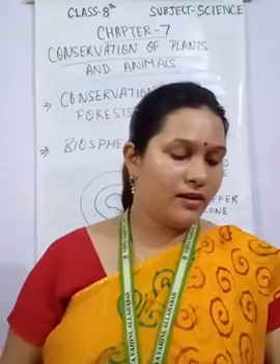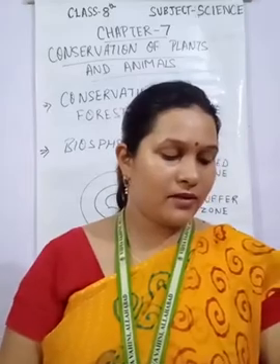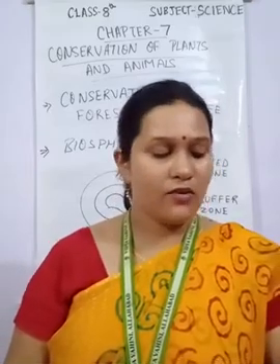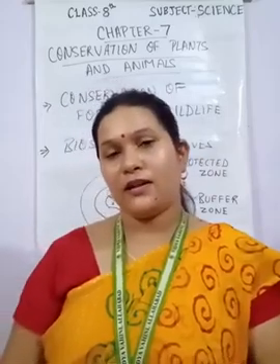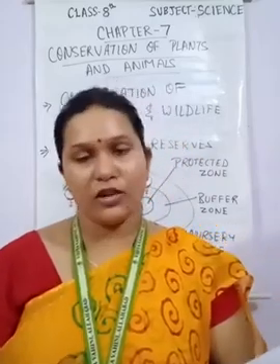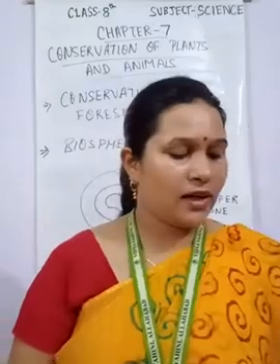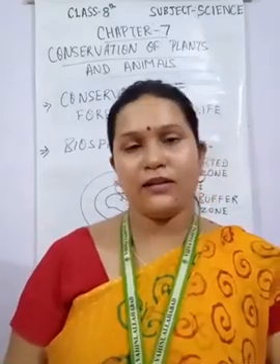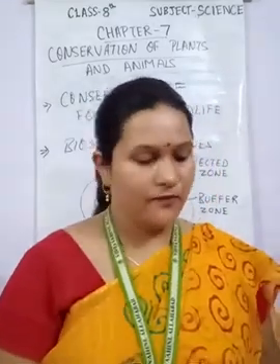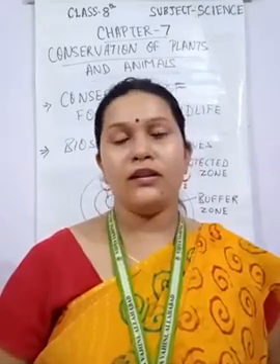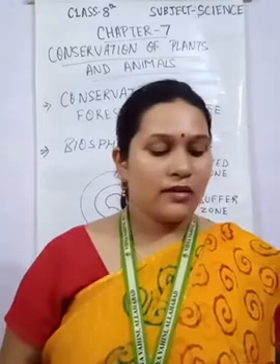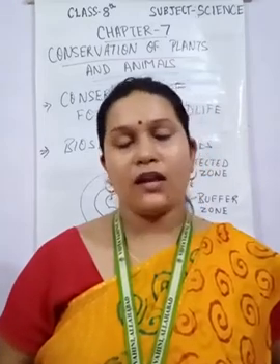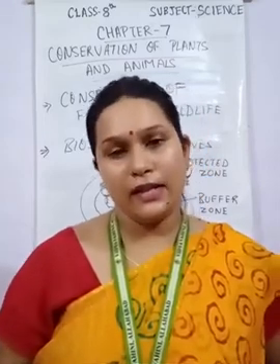Now for the initiatives, five points are given. The Wildlife Protection Act, that started in 1972. Then the second one is the Forest Conservation Act, that started in 1980. And children, it is given on page number 101. The third point is the Environment Protection Act, in the year 1986.